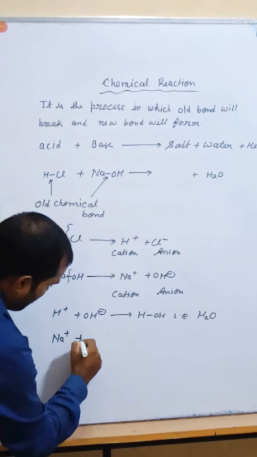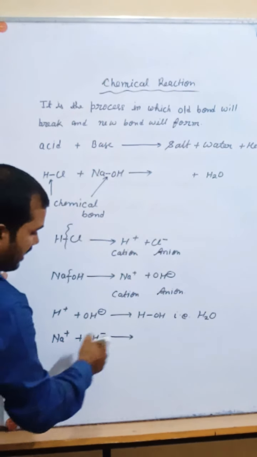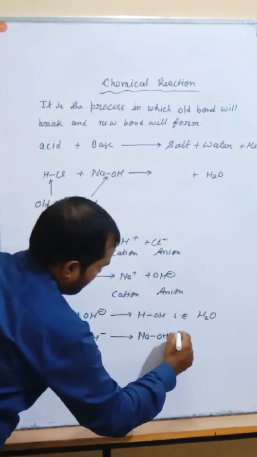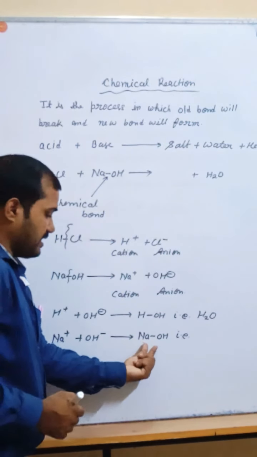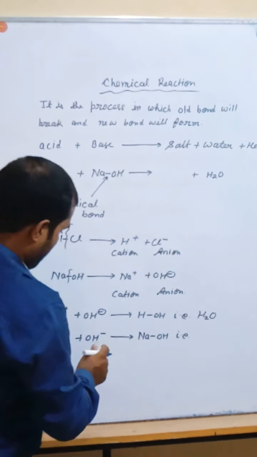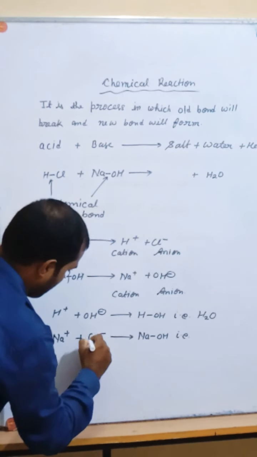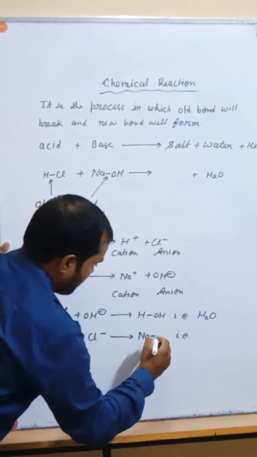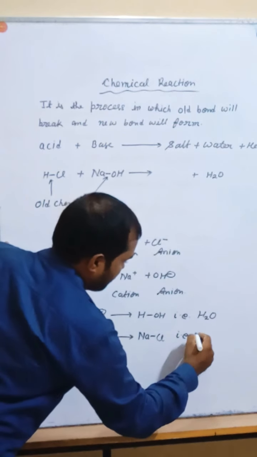Second possibility, its cation and its anion. Na plus and Cl minus, so you will get Na plus Cl minus, that is NaCl.